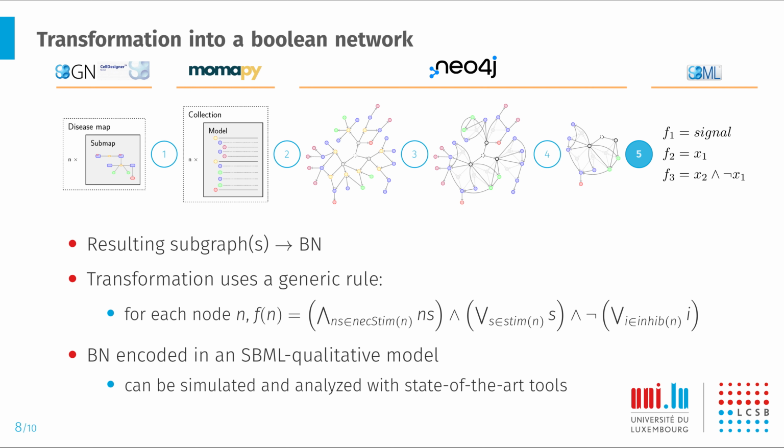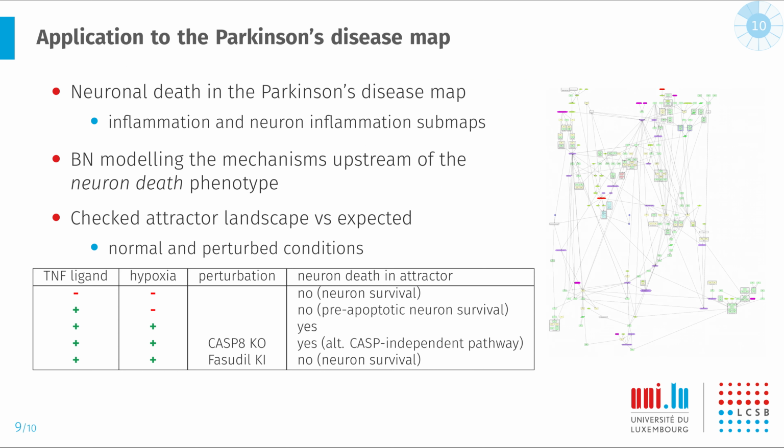So that is all for our framework, and we applied it to the Parkinson's disease map. In particular, we studied neuronal death in 2 particular submaps that are the inflammation and the neuron inflammation submaps. And we checked that the attractors landscape of the Boolean network that we built was consistent with expected behavior from the literature.